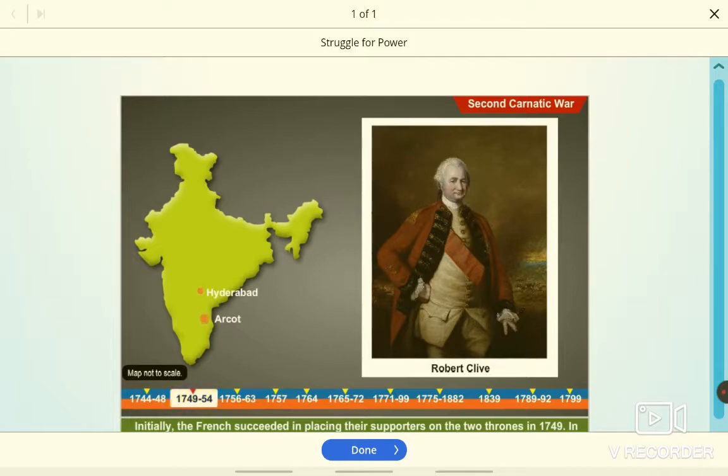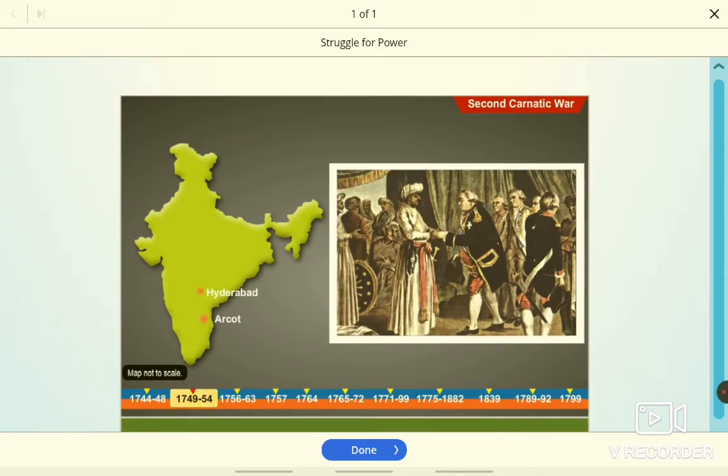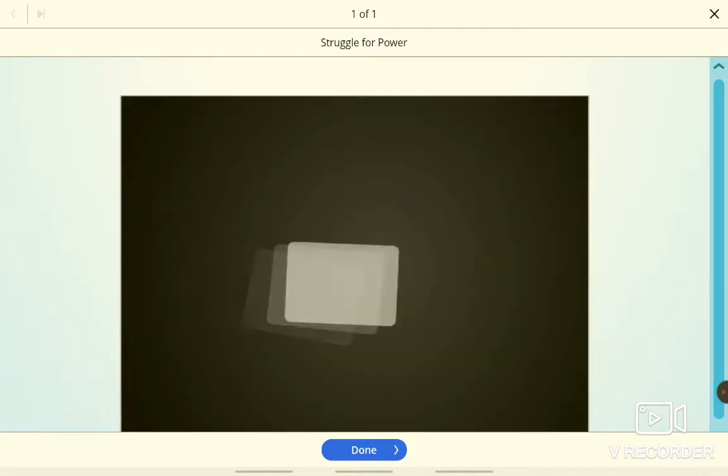Initially, the French succeeded in placing their supporters on the two thrones in 1749. In 1751, however, the British troops under Clive captured Arcot. Clive's success led to additional victories for the British and their allies. The war ended with the Treaty of Pondicherry, signed in 1754.